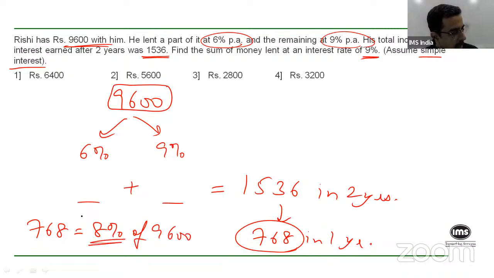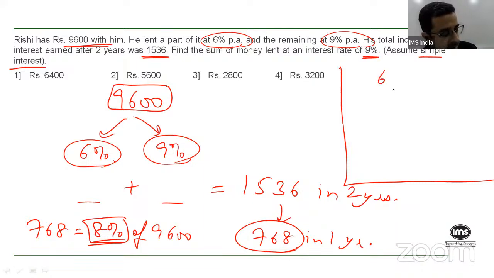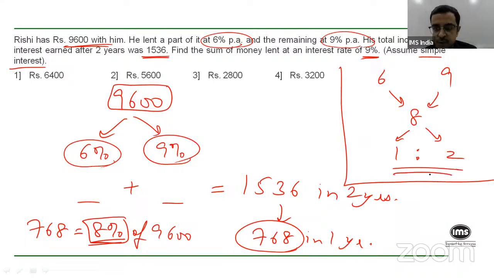So overall, by investing some money in 6% interest and some other money in 9% interest, you're getting a final interest of 8%. So now what you can do is you can use the allocation formula. So 6% in one scheme, 9% in another scheme, and overall 8%, which means the difference here being 2, the difference here being 1. So the money is invested in the ratio 1:2.